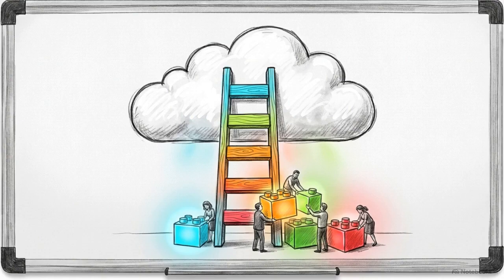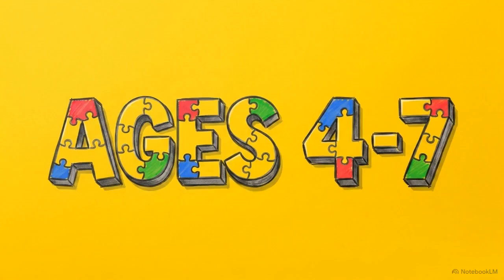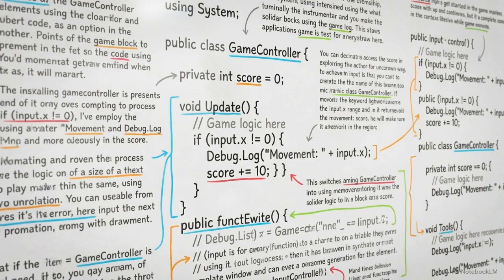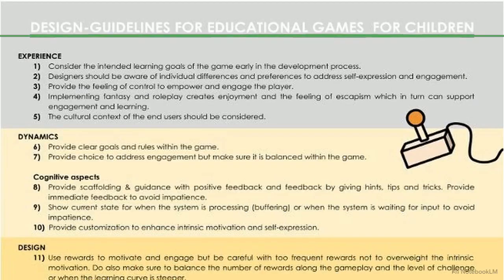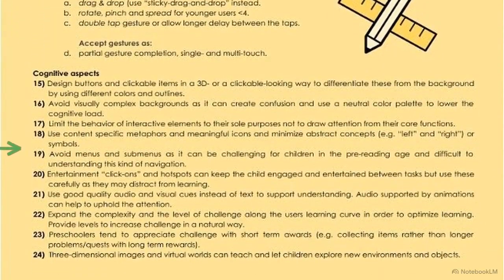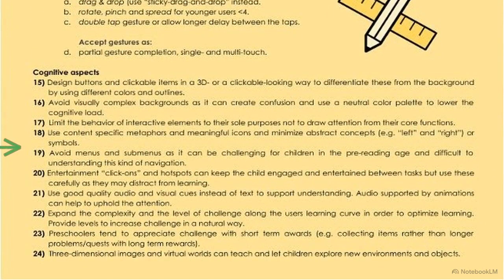Let's start at the base of the coding ladder, the 4 to 7-year-old demographic. We can call them the logic builders. At this age, a child's main cognitive limitation is that they struggle heavily with abstract symbols and written instructions. They simply can't process them yet. This document shows the Educational Games for Children design framework. The cognitive aspect section points out that text-based menus cause immediate confusion for kids in the pre-reading age. Instead, the framework recommends visual cues and high-quality audio to support understanding.